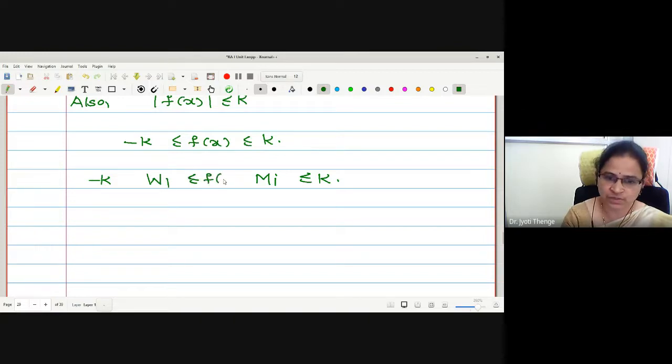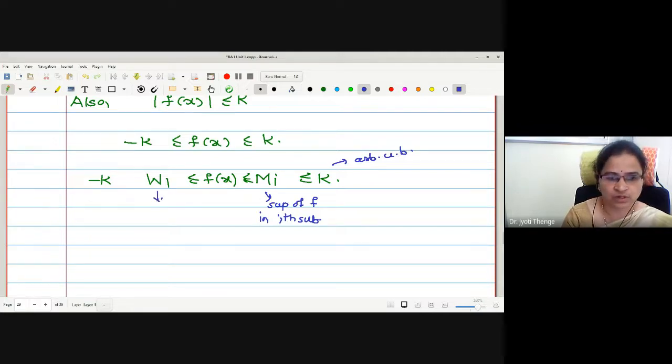Actually f of x lies between the two. Mi is the supremum of F in the ith subinterval, right? This is an arbitrary upper bound.